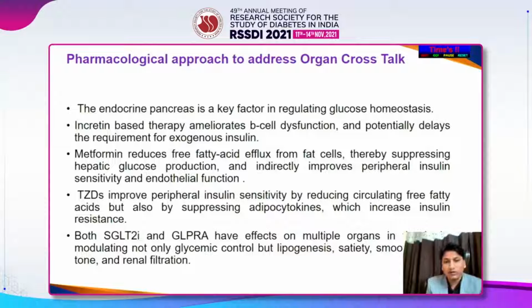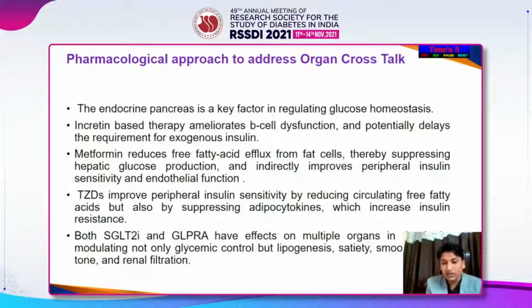So how we should approach this organ crosstalk from a pharmacological point of view? The endocrine pancreas is a key factor in regulating glucose homeostasis. Incretin-based therapies, they ameliorate beta cell dysfunction and potentially delay the requirement of exogenous insulin. Metformin reduces the free fatty acid efflux from the fat cells, thereby suppressing hepatic glucose production, indirectly improves peripheral insulin sensitivity and endothelial